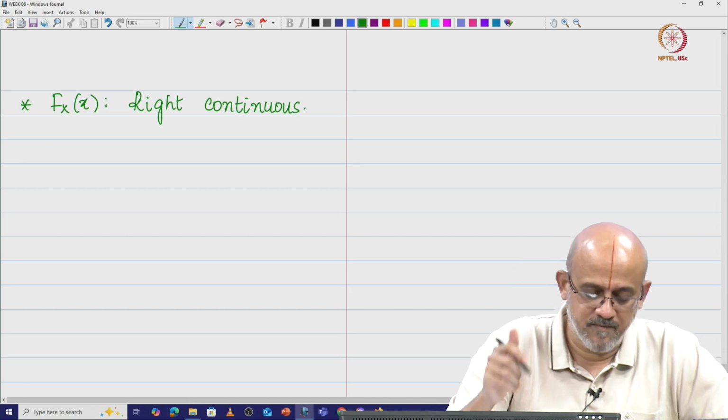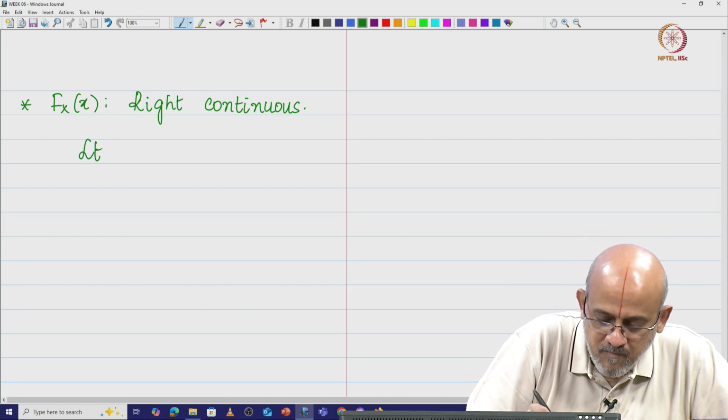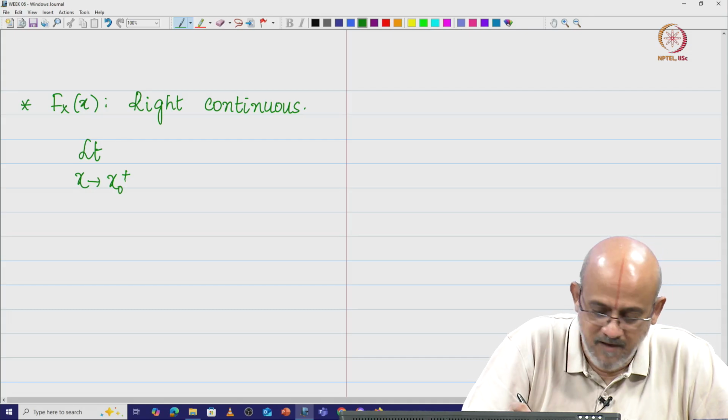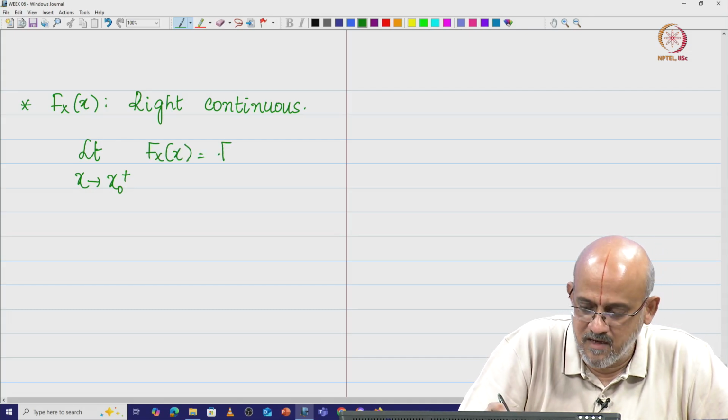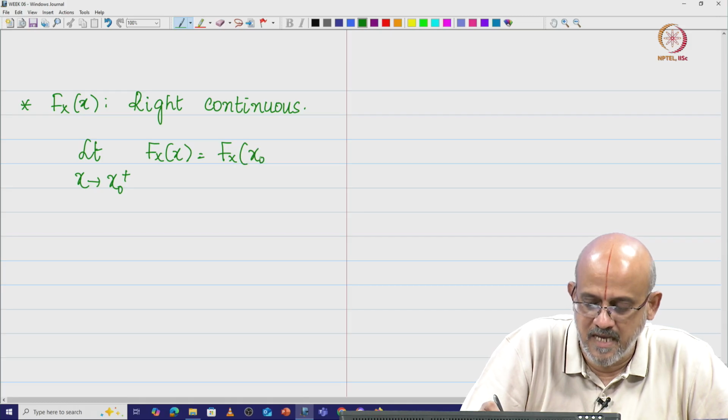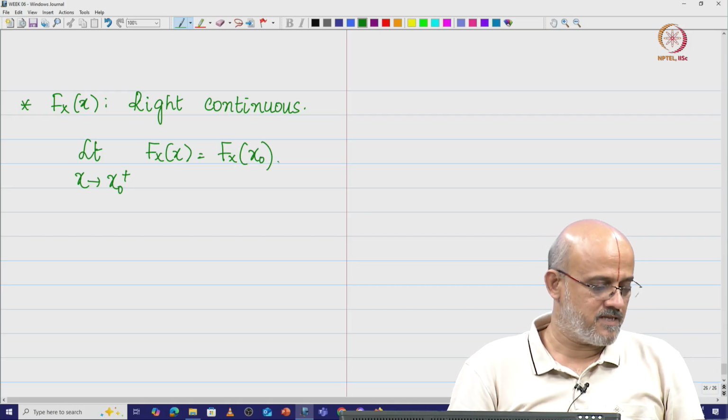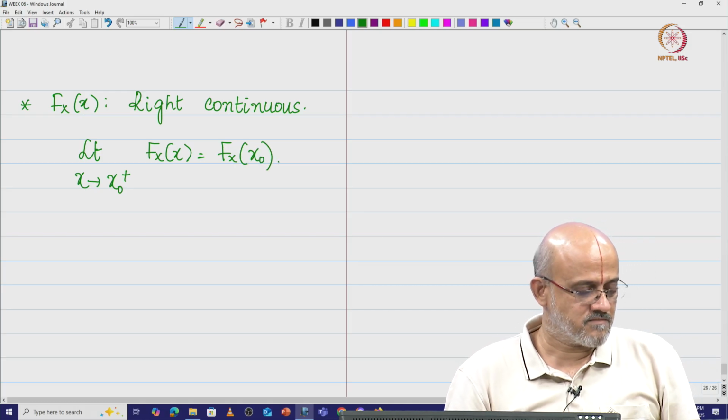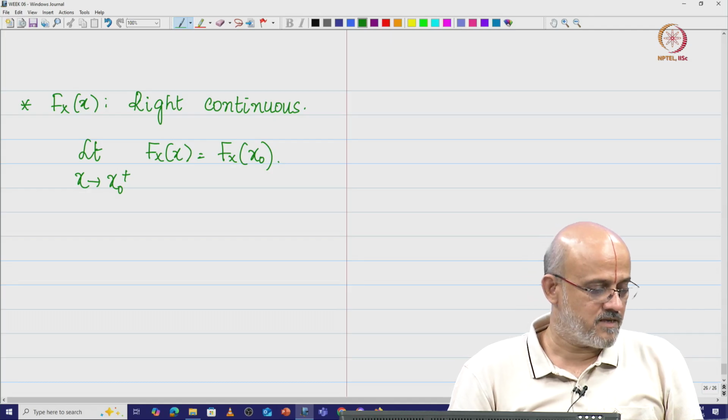So I am going to say limit x tending to x naught plus of Fx of x is equal to Fx of x naught. This is basically the idea of right continuity.